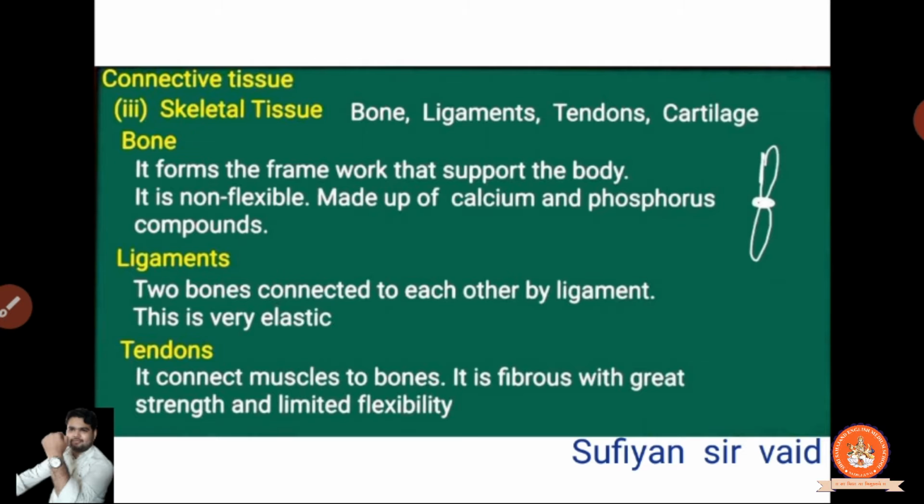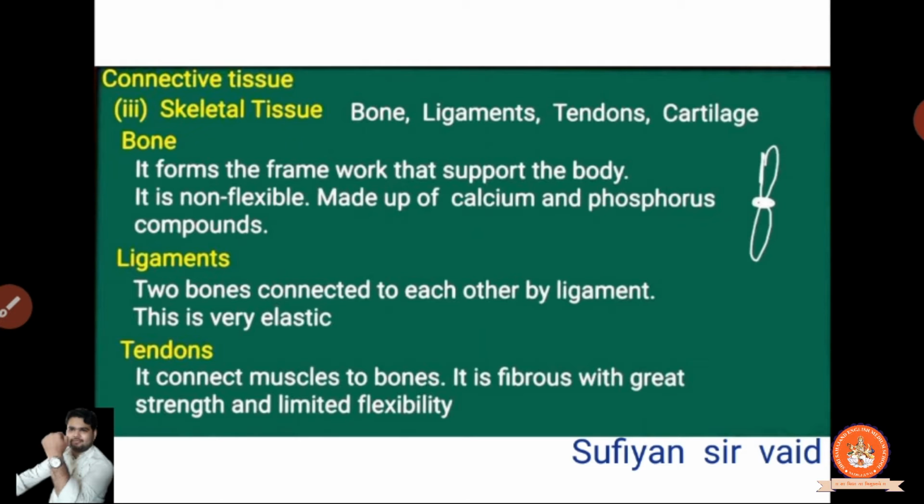Now the connective tissues, there is a third part in skeletals. So skeletals have different types. Skeletal means simply the bones of our body, in which the body is framed, how it is made. So it is made of bone, ligament, tendons, cartilage. So one by one we will study it.